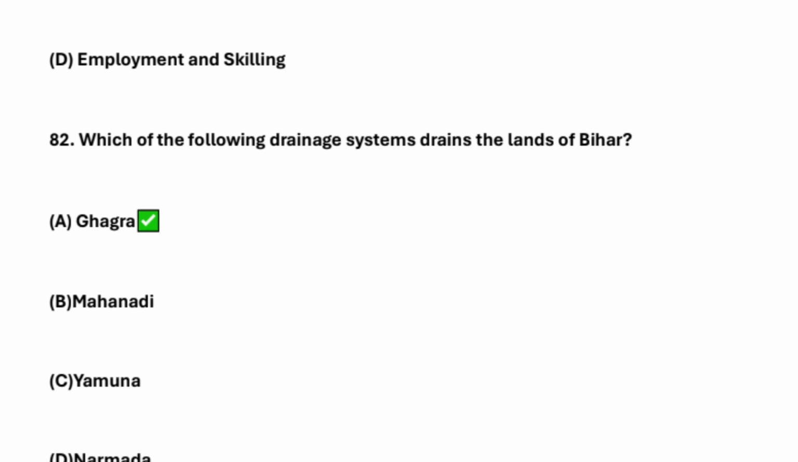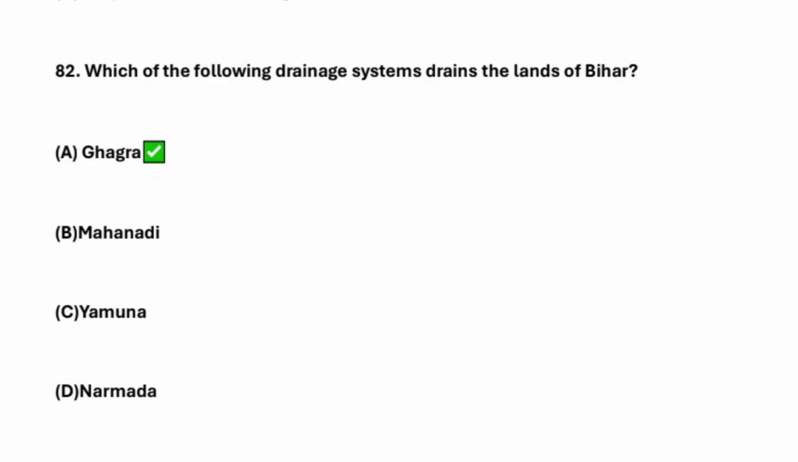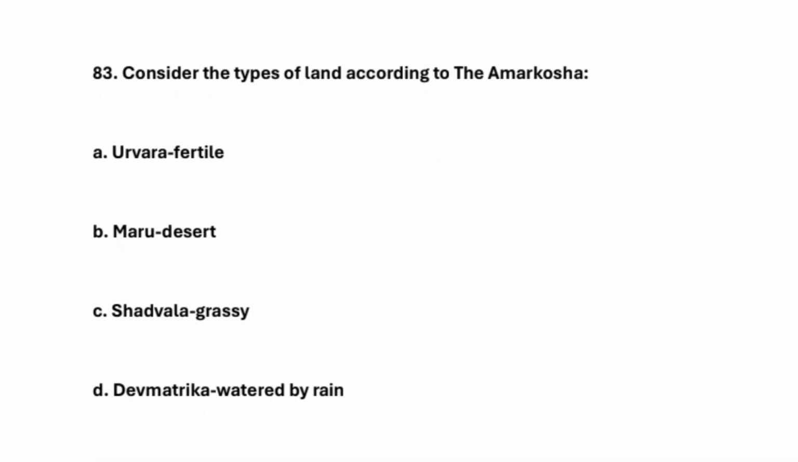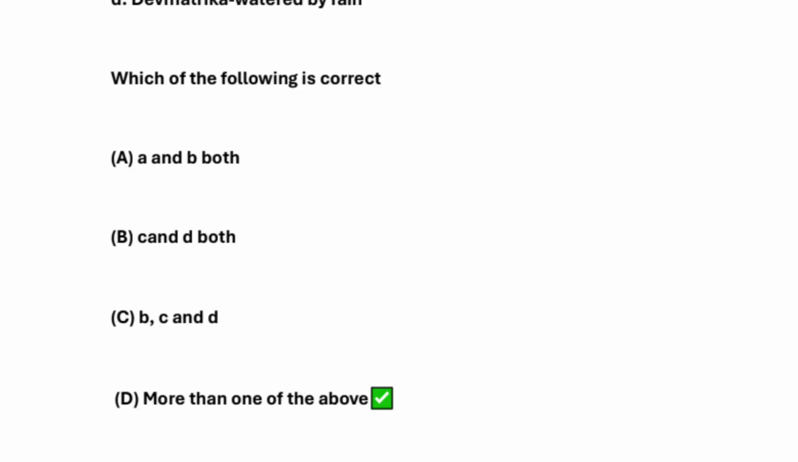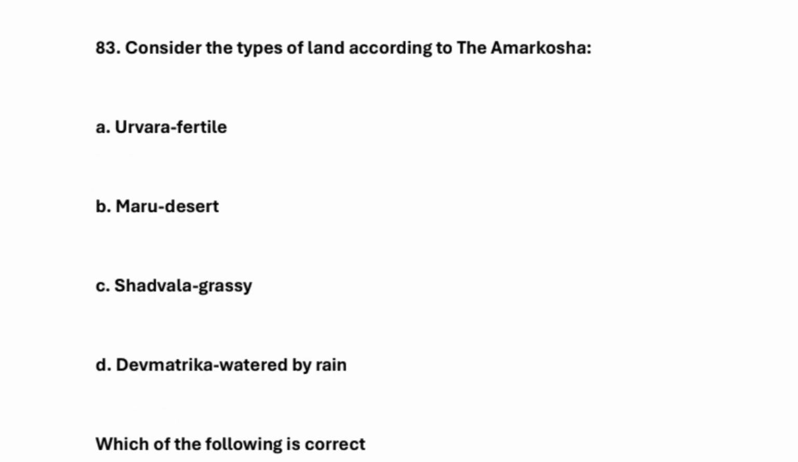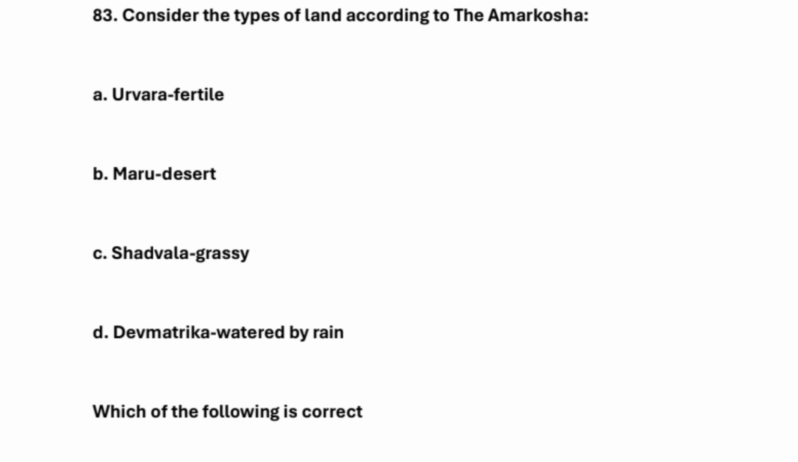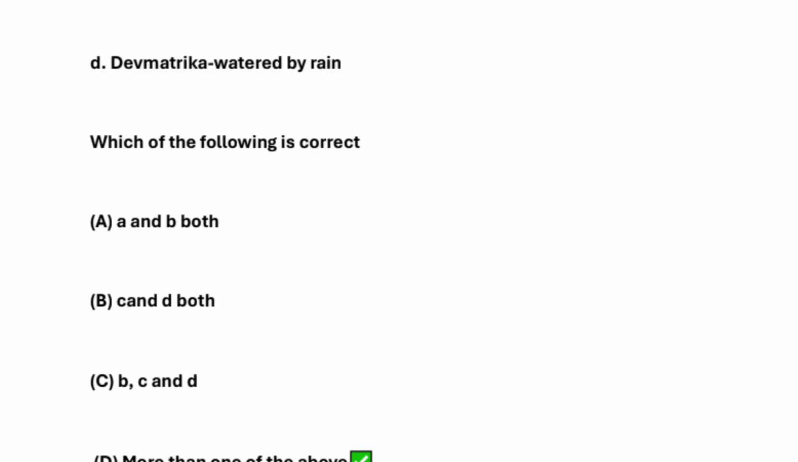Okay, so which of the following drainage systems drains the land of Bihar? So it's Ghagra. Okay, so consider the type of land according to the Amar Kosha. So here the answer is more than one of the above. According to the Amar Kosha: Urvara, fertile; Meru, desert; Sadwala, grassy; and Devmatrika, watered by rain, right?